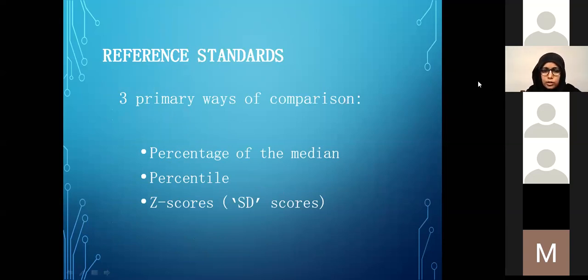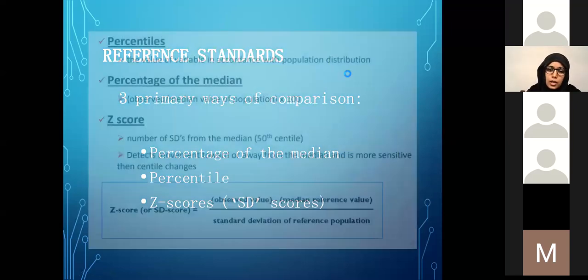The oldest method is percentage of median, and in fact it's the simplest method. We can use percentile and, more commonly, z-score or standard deviation score to make that comparison. We will go one by one to understand each of them.